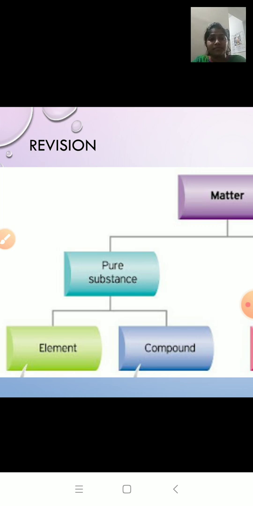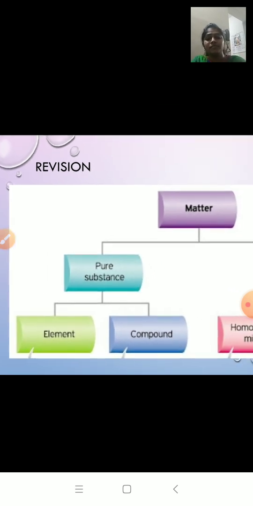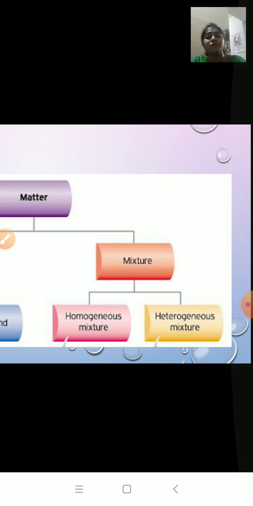Now compounds. When two or more elements chemically combine with each other in fixed proportion by mass, that is called a compound. Example, water. Water is made up of two elements, hydrogen and oxygen. So when they chemically combine in the ratio 1:8 by mass, we get water. We have learned properties of compounds.